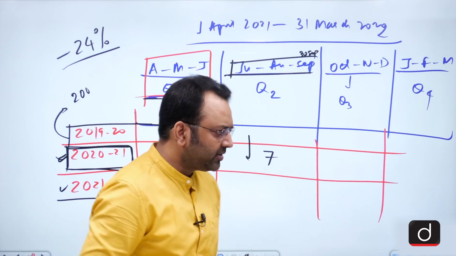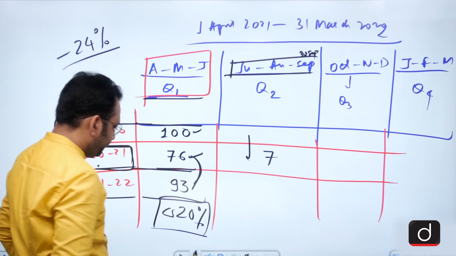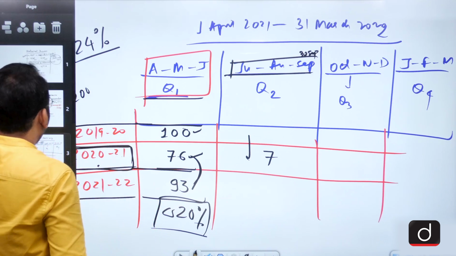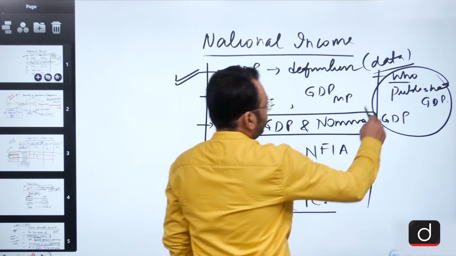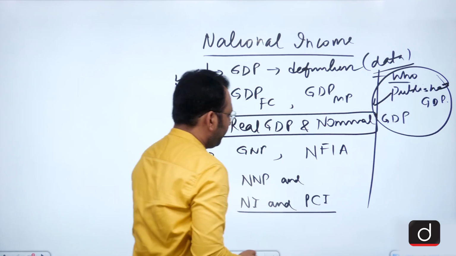So we had the contraction because we have compared this year with the previous year. So friends, I hope I am clear and you understood the concept of GDP growth rate and who publishes the GDP data.